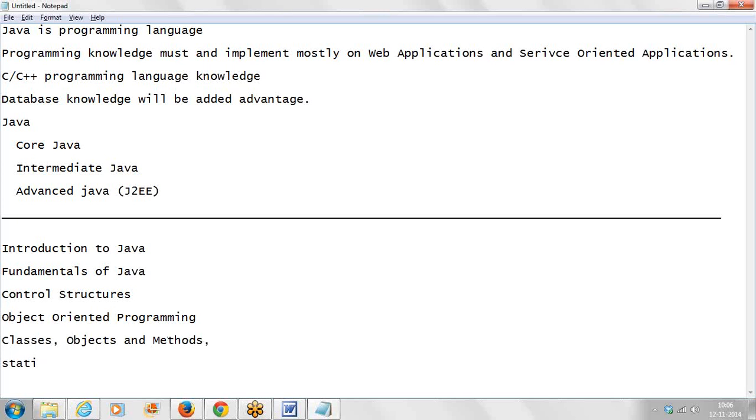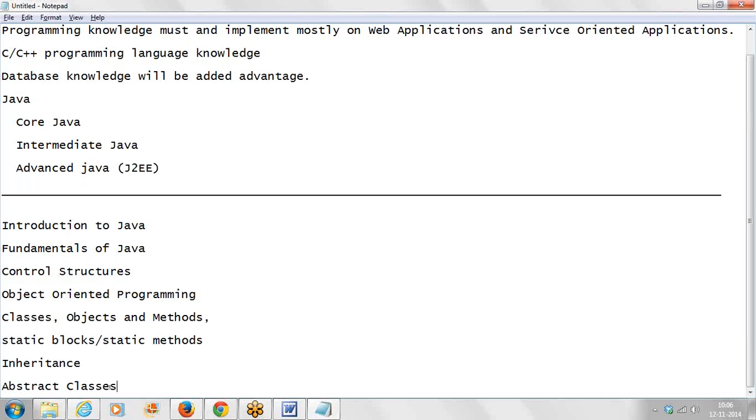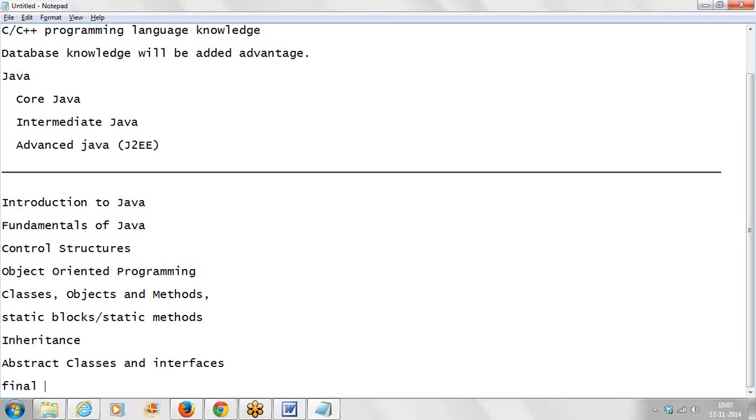Next we have static functions, static blocks and static methods, and then inheritance, abstract classes, interfaces and final.